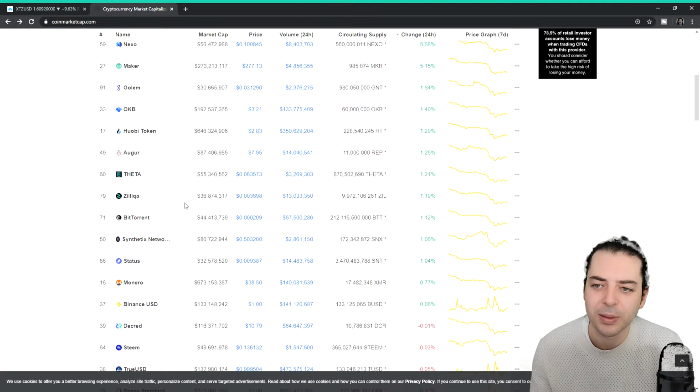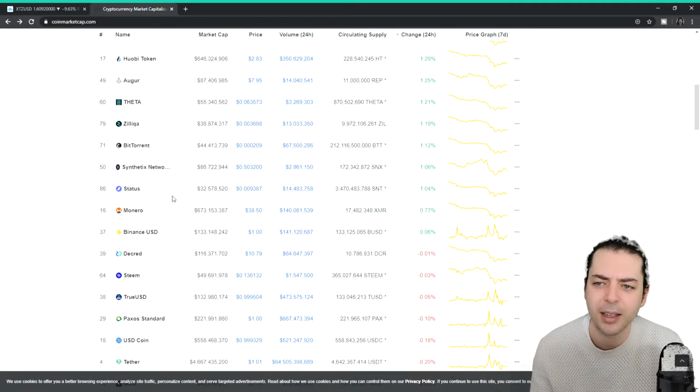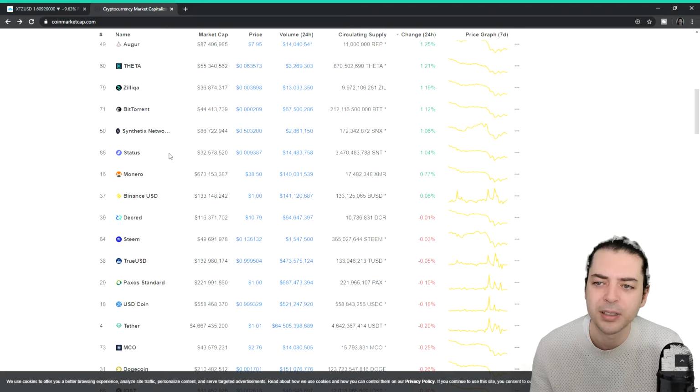Then there's other coins which I'm glad we don't have to look at, like Augur and Thea, because for some reason I particularly don't like them. Don't know why. I've always hated Zilliqa. I don't know why as well. Just these ones that for some reason I just don't like the name. I think when they were launching and had their ICO, I just thought it was all very scammy sounding and looking on their website and everything else.